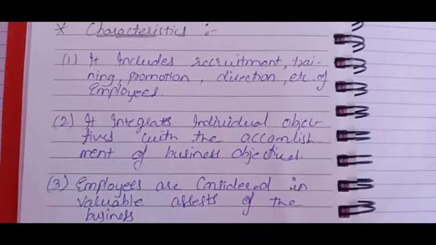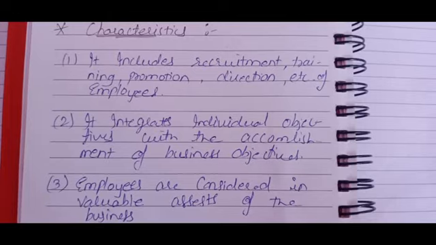Some of the characteristics here, but let me be clear: characteristics and importance are both there, so you are not supposed to amalgamate them. First of all, we are discussing the characteristics. First, it includes recruitment, training, promotion, direction, etc. of employees.